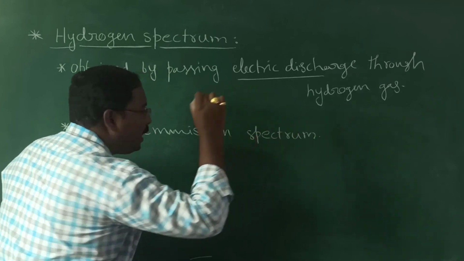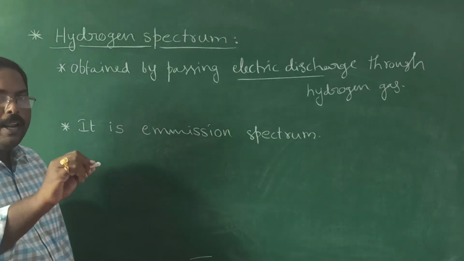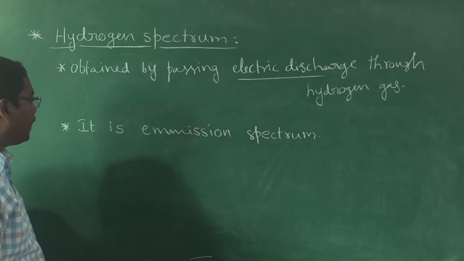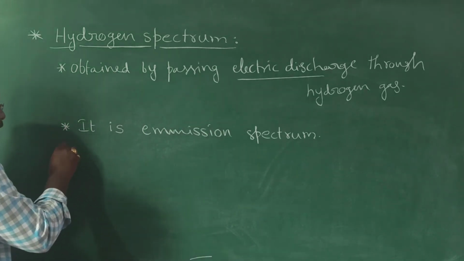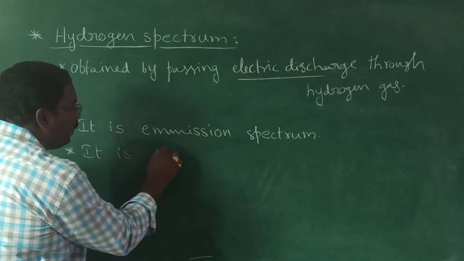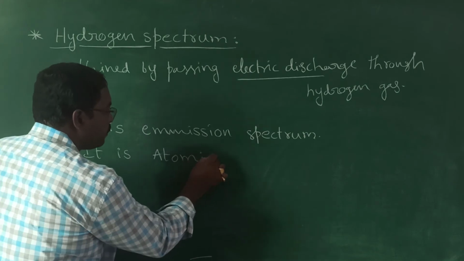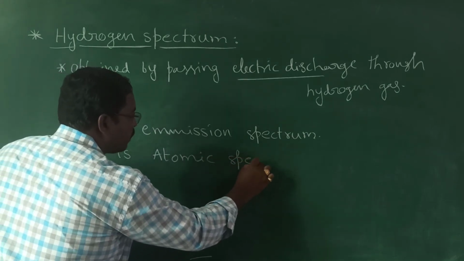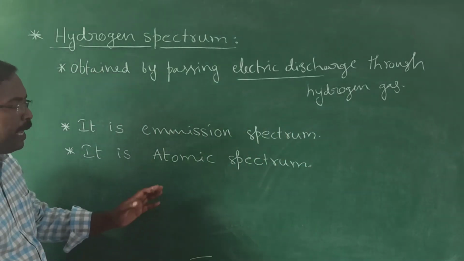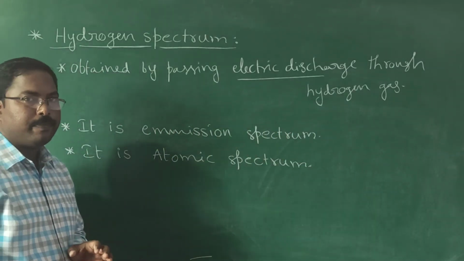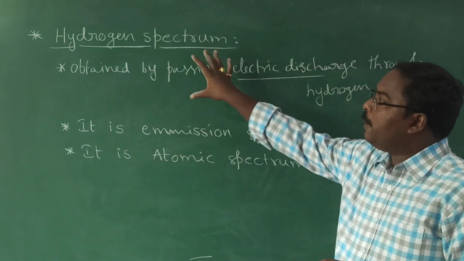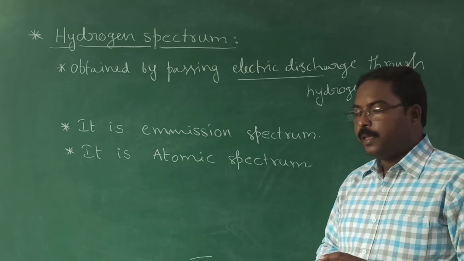Many times in competitive exams they ask which of the following is an emission spectrum, so we need to know hydrogen spectrum is an emission spectrum, and it is an atomic spectrum. These are the minimum basic points we need to know about hydrogen spectrum.